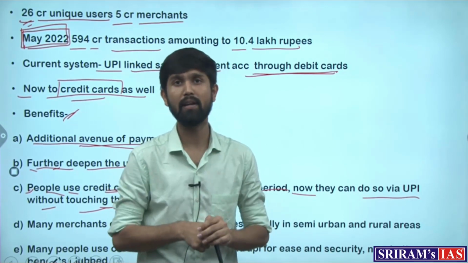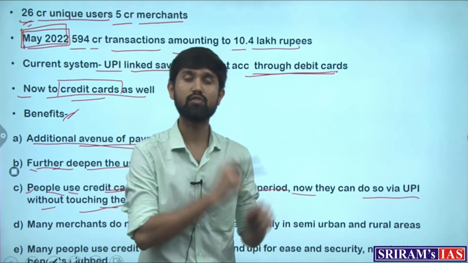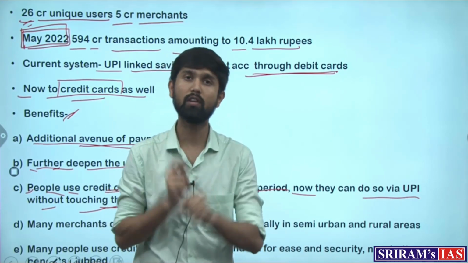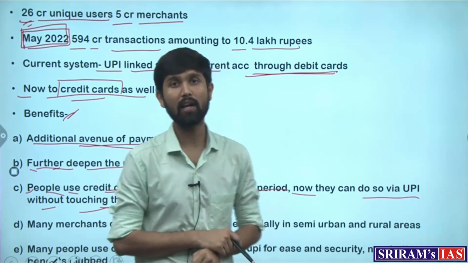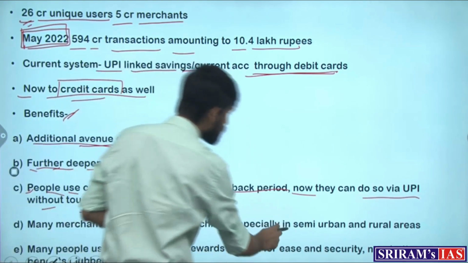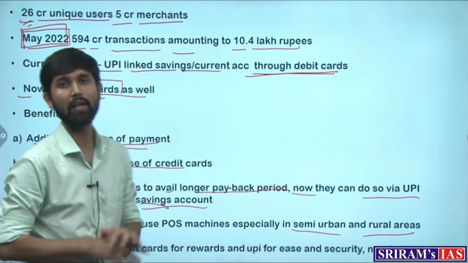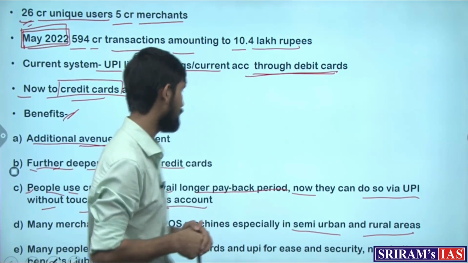But a lot of those merchants now start to use UPI. So these people who rely on credit cards now can be facilitated to use UPI in those semi-urban and rural centers where these merchants do not have the machines, but they do have UPI.